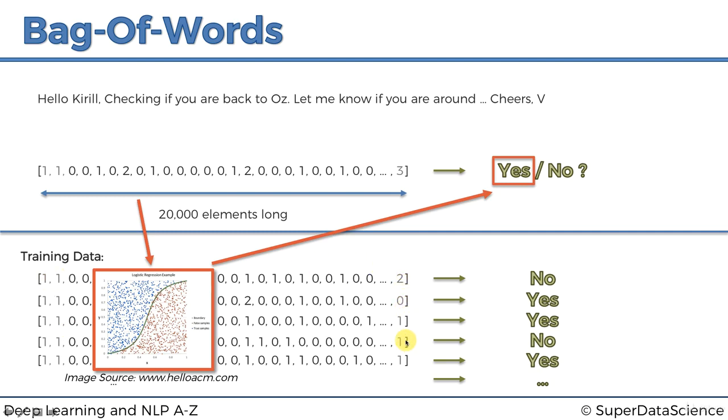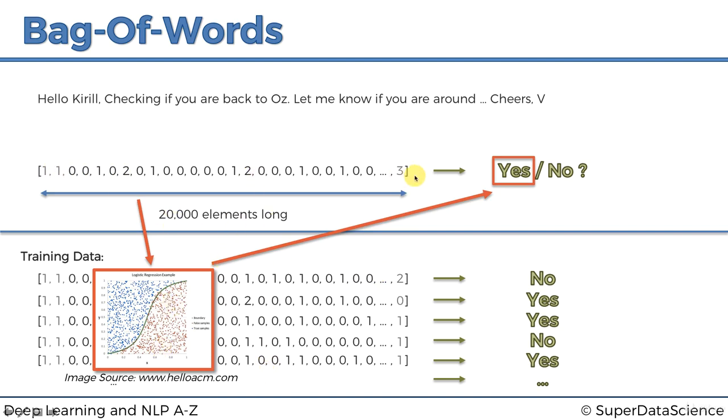So you can see that every input here, every time we were training the data, the independent variable vector always had the same length, 20,000. It always had the same format. So we know that this position always corresponds to a certain word. This position, let's say 1, 2, 3, which word was it? 1, 2, 3, 4, 5, 6, 7, 8, 9. So this one was the "if", right? So we know that it's the same format, it's always the same length, 20,000.